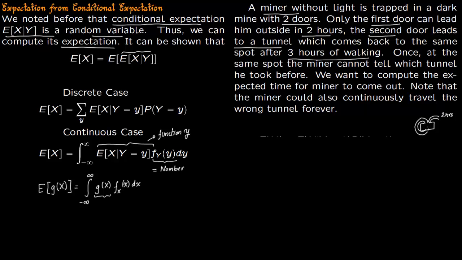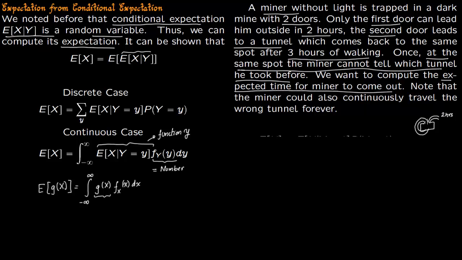Once he's back in the same room, it is so dark he cannot tell which tunnel he took, because his orientation is completely lost. He does not know whether he took the left tunnel or the right tunnel. So once at the same spot, the miner cannot tell which tunnel he took before. We want to compute the expected time for the miner to come out.